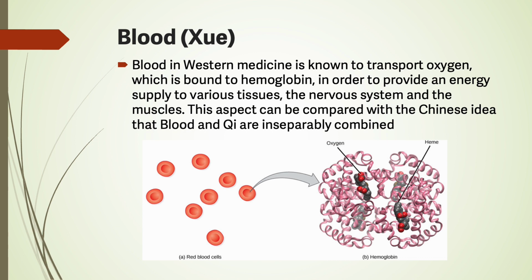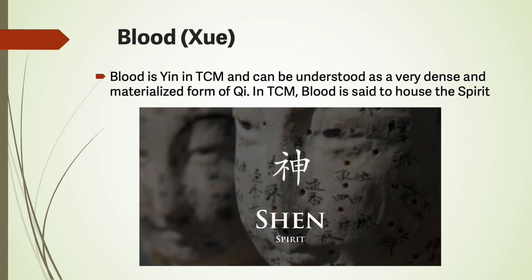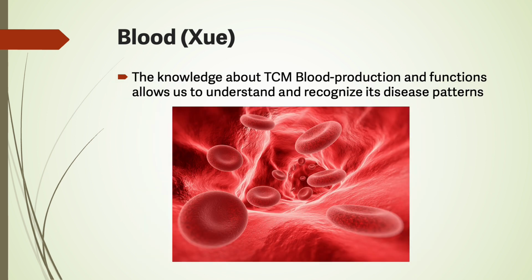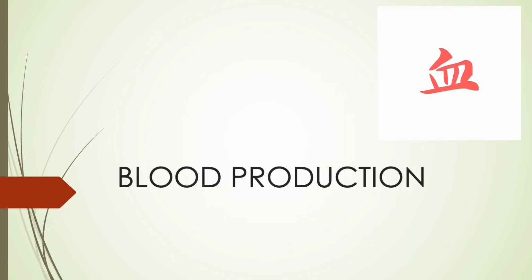Blood in Western medicine is known to transport oxygen, which is bound to hemoglobin, in order to provide an energy supply to various tissues, the nervous system, and the muscles. This aspect can be compared with the Chinese idea that blood and qi are inseparably combined. Blood is yin in TCM and can be understood as a very dense and materialized form of qi. In TCM, blood is said to house the spirit. The knowledge about TCM blood production and functions allows us to understand and recognize its disease patterns.